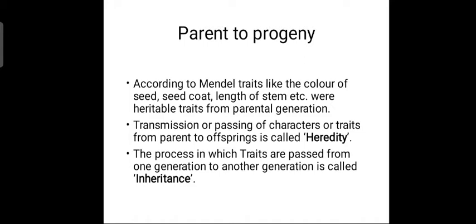Some terms are represented here, like hereditary, the first one. The transmission or passing of characters from parent generation to offspring generation is called hereditary. Simple definition: the transmission of genes from parent generation to offspring generation we call hereditary. Next, another term, inheritance. Inheritance is the process in which the traits are passed. Whatever process is taking place, transferring from one generation to another, we call that inheritance. These two terms are very important for the 1 mark.